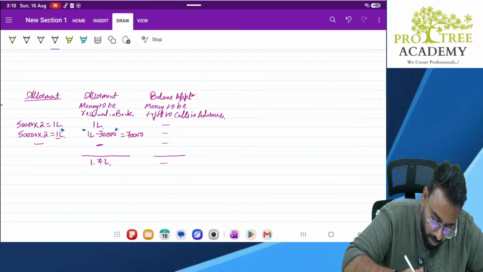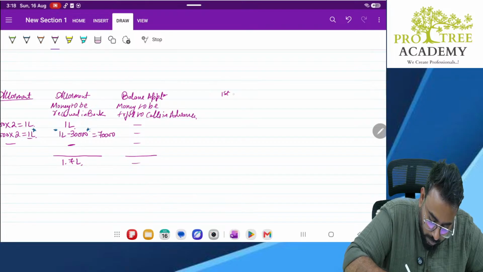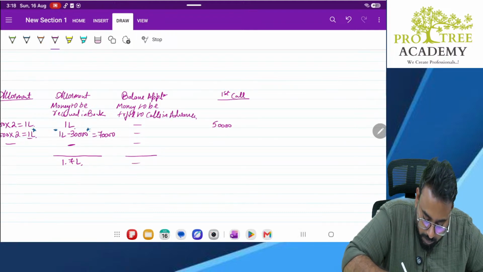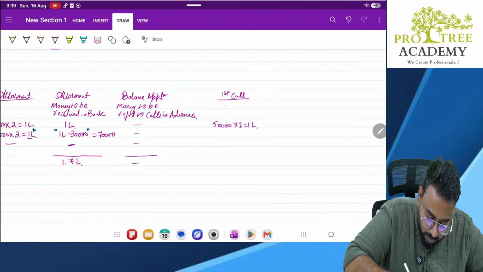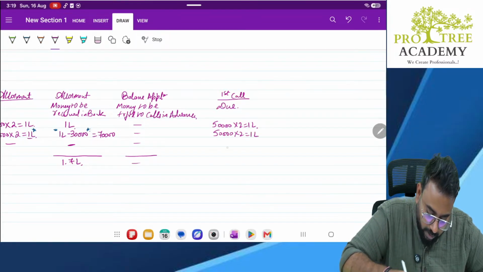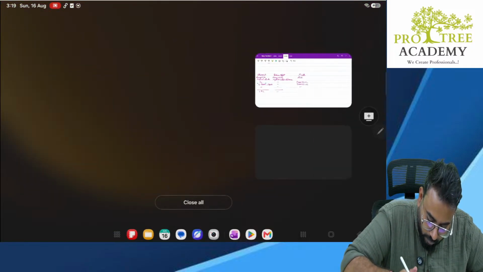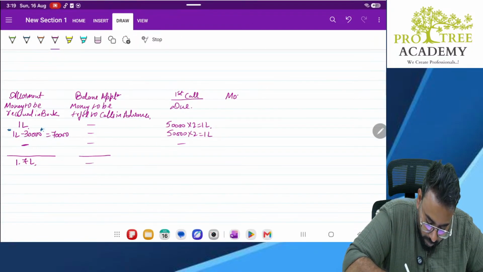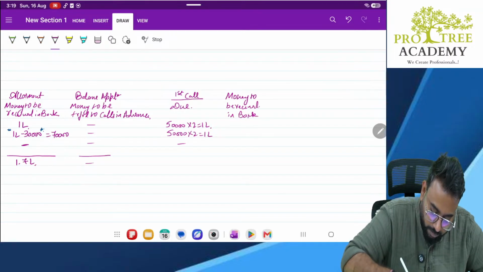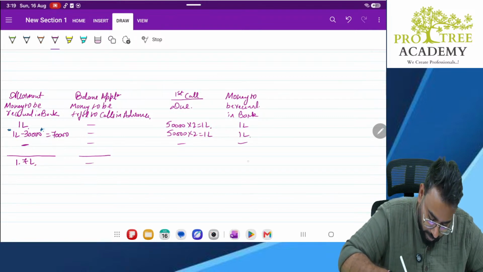Next, first call. Here, how much? 50,000 into 2 rupees. Again, 1 lakh. Here, 50,000 into 2, 1 lakh. Here, nothing. Money to be received in bank. How much? 1 lakh, 1 lakh. Here, nothing.